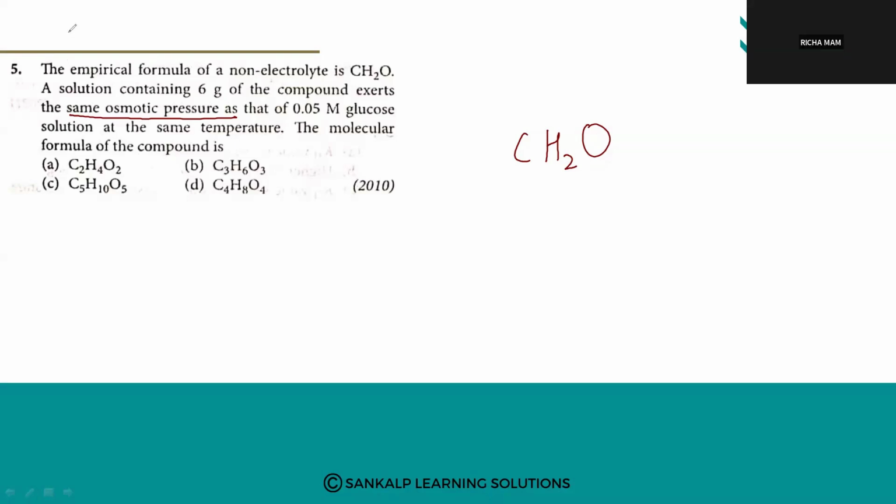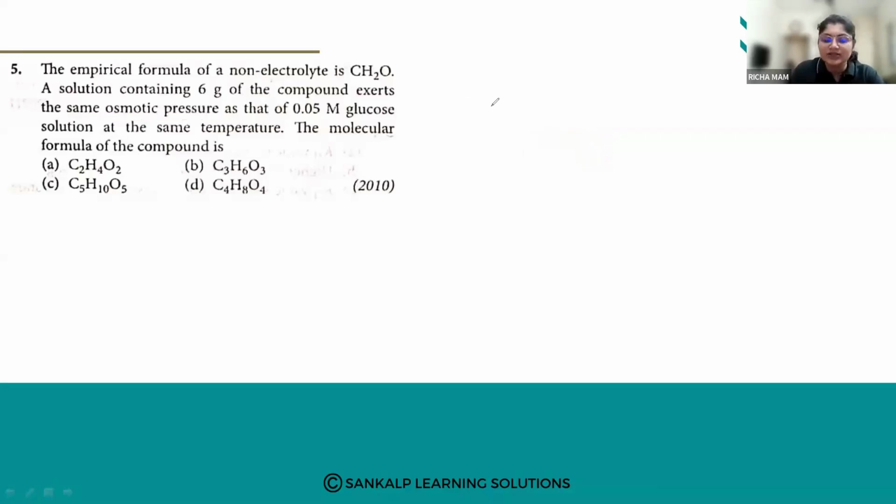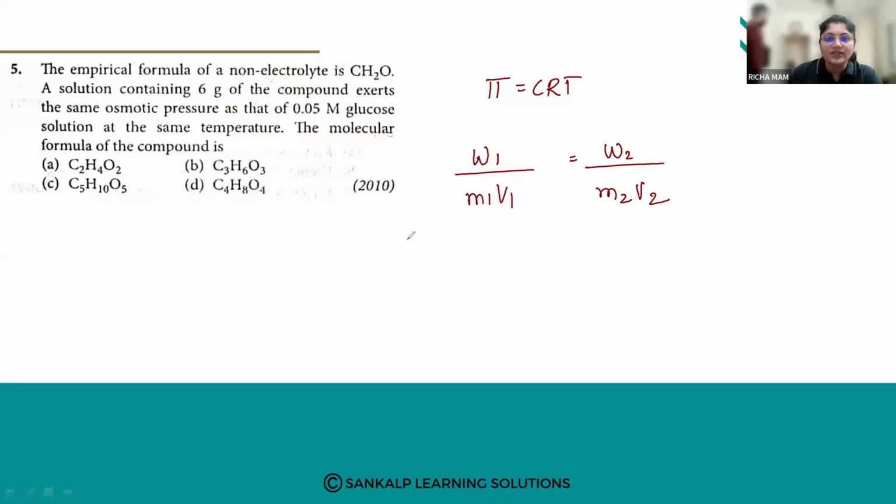So when we say same osmotic pressure, it means they are isotonic, right? For isotonic solution, we know that pi is equal to CRT. Concentration is nothing but given weight upon molecular weight. So for isotonic solution, it is given as W1 upon M1 V1 is equal to W2 upon M2 V2. Okay, this is after solving. Now, what is W1?